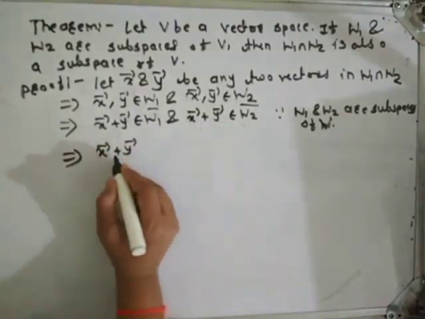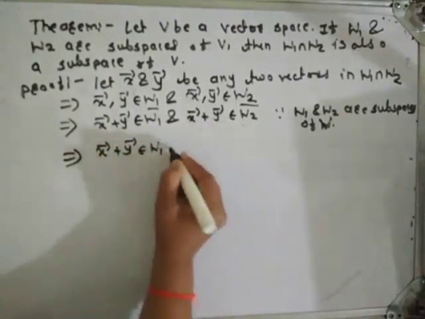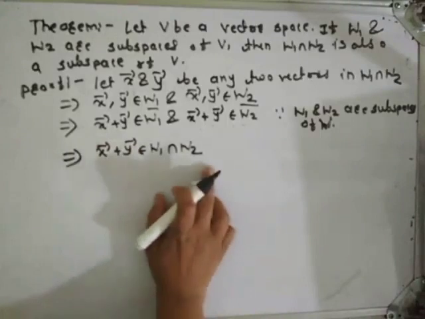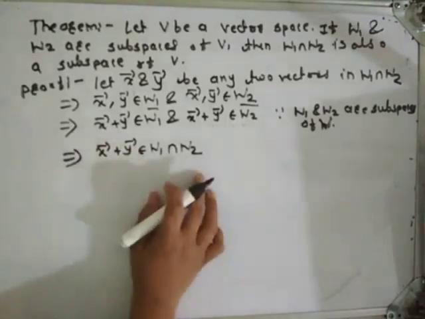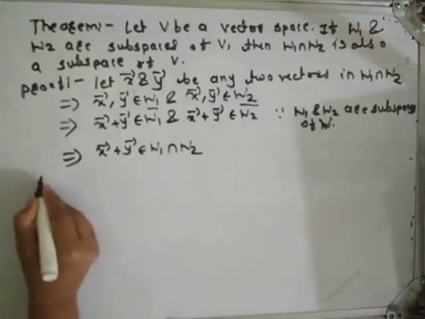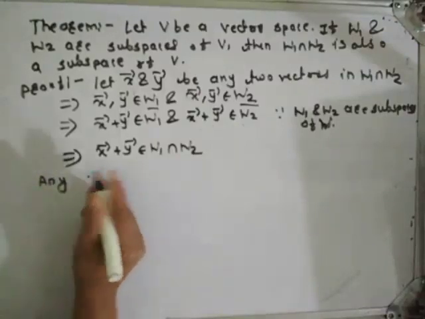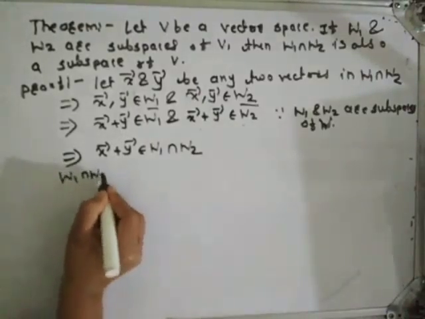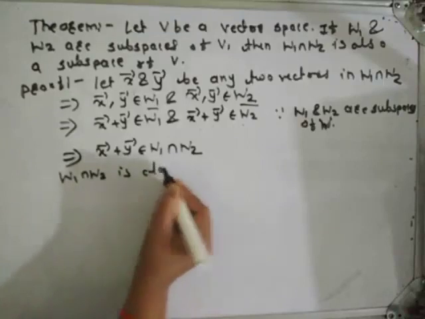That means X bar plus Y bar belongs to W1 intersection W2. Which means W1 intersection W2 is closed under addition. Now we have to show that W1 intersection W2 is closed under scalar multiplication.